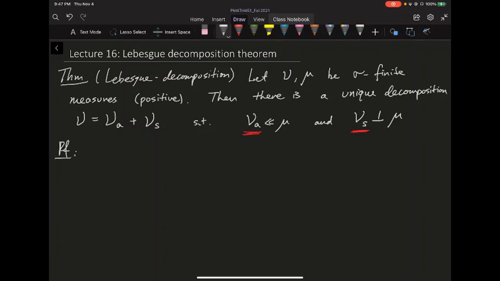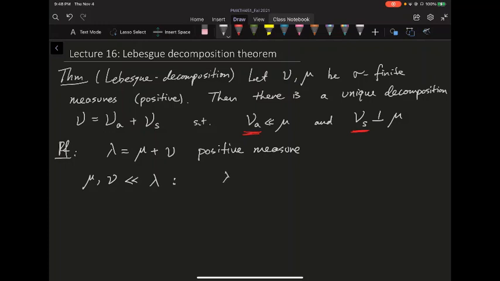So the proof is there's one standard trick when you are dealing with two sigma finite measures, even though they may not be absolutely continuous with respect to each other, you can construct one. Let's call it lambda to be their sum. Just lambda to be mu plus nu. That's going to be a positive measure. And it's quite standard to see that mu and nu are both absolutely continuous with respect to lambda. So this is an observation.